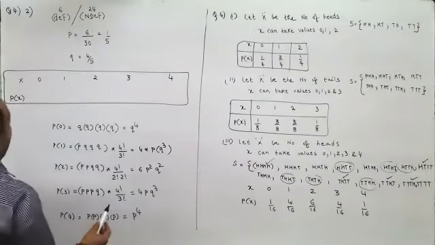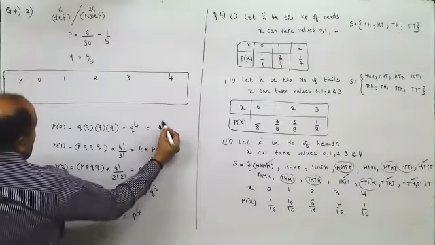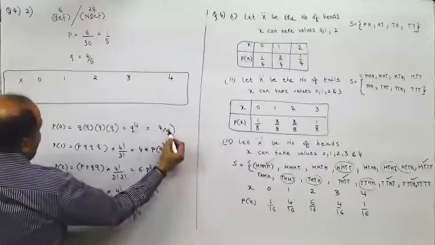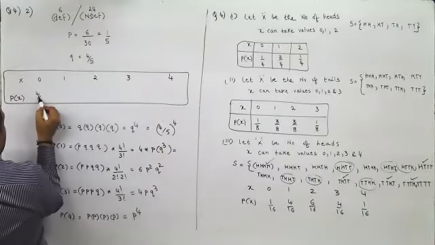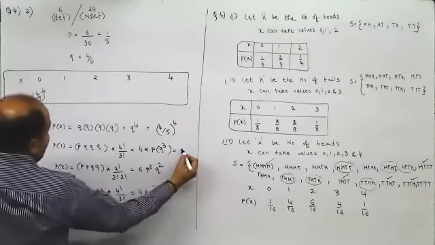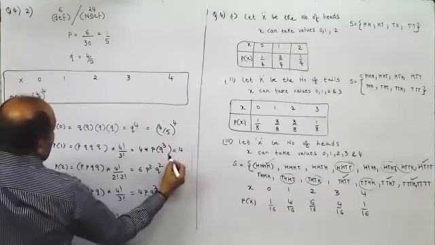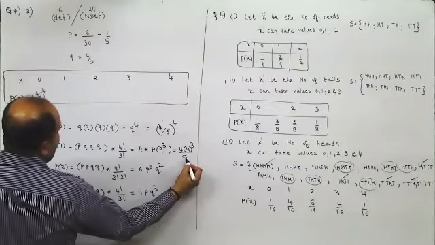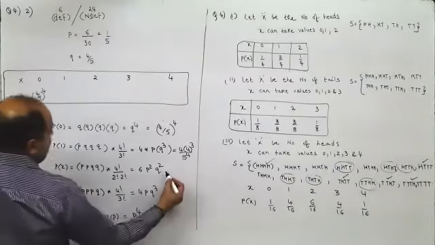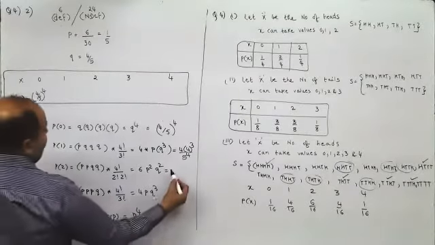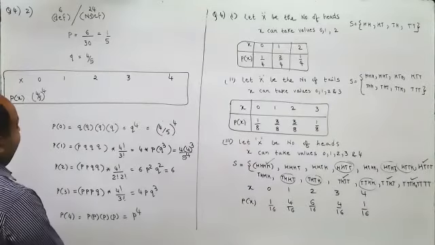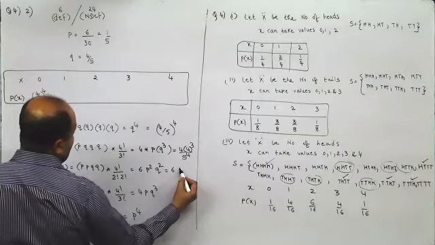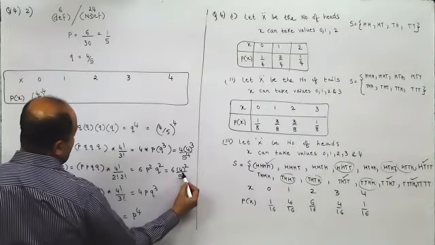Now Q raised to 4 is 4 raised to 4 upon 5 raised to 4. Then 1 means 4 into P Q cube, so 4 into 1 upon 5 into 4 upon 5 the whole cube, so it is 4 cube upon 5 raised to 4. Then 6 P square Q square, which is 6 into 1 by 5 square into 4 by 5 square, so it would be 6 into 4 square by 5 raised to 4.